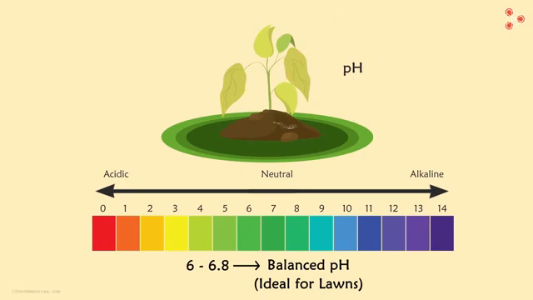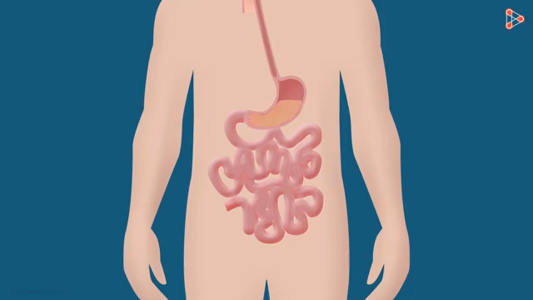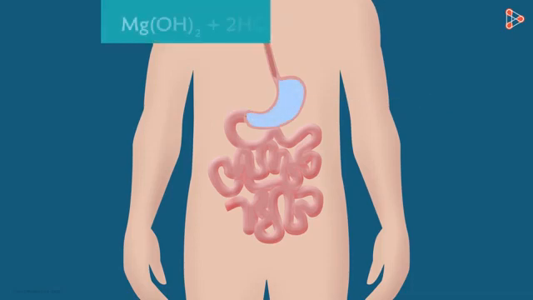And does it affect us too? By now, you should know that our stomach produces hydrochloric acid which helps in digestion. Sometimes, if too much acid is produced, it causes pain and irritation. It can even cause ulcers. In order to treat this hyperacidity, a patient is advised to take antacid tablets or antacid suspensions. And these antacids neutralize the excess acid.